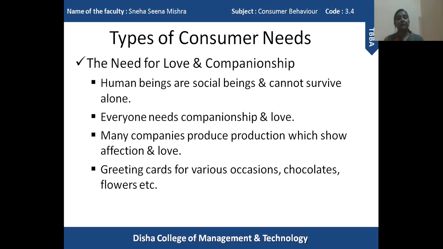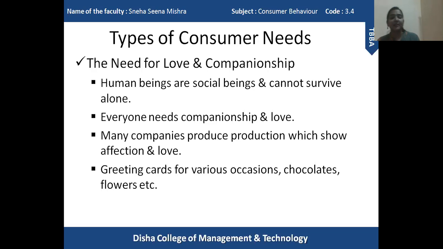When we want to give someone a gift to show our affection, at that point of time, we need companies which will provide us various options through which we can show our emotions and affection to our family members, to our friends, to our relatives, to everyone who is a very important part of our life.